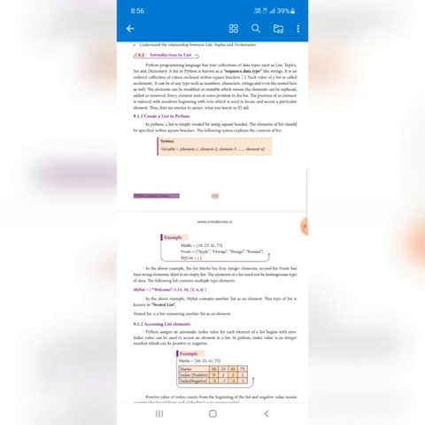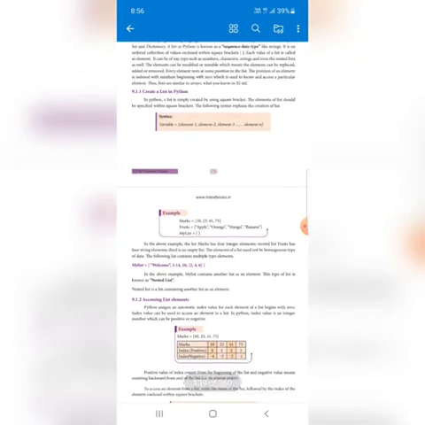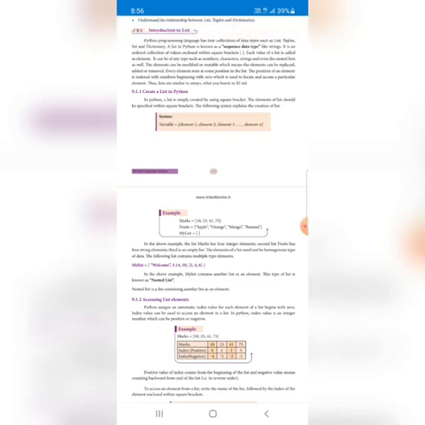Now, how can a list be created in Python? Already I told you what is meant by syntax. Inside the program, the general structure for creating each and every statement in your program is called syntax.